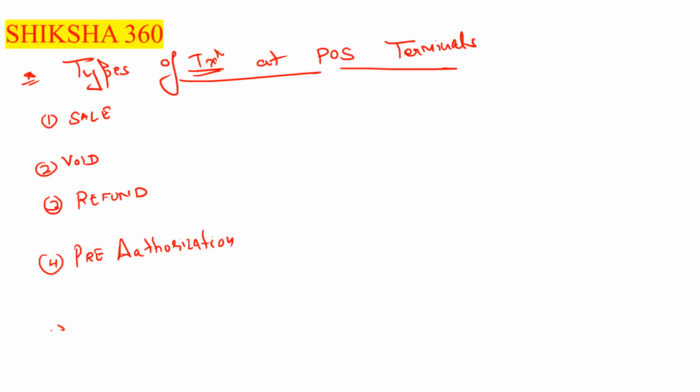The fifth one here is the cash advance. The types of transactions at a POS terminal are: sale, void, refund, pre-authorization and cash advance. Now, what is the meaning of sale here?